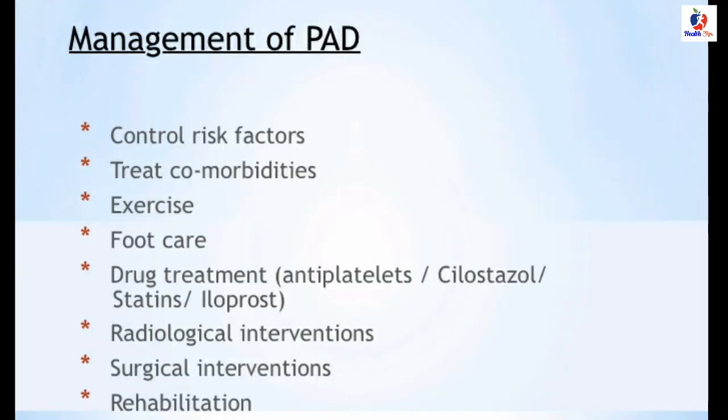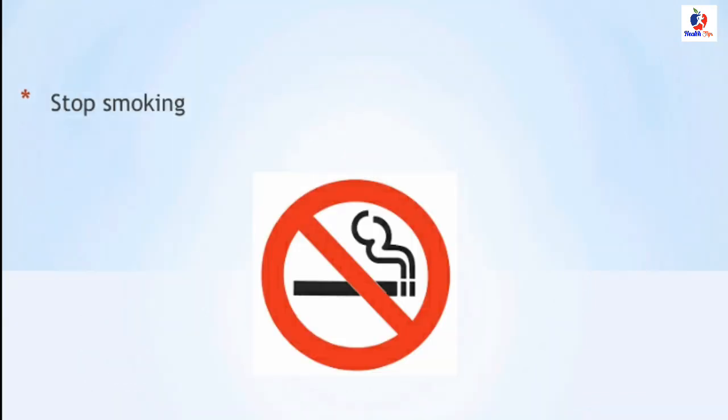And how do we manage a peripheral arterial disease patient? Basically, control the risk factors and treat comorbidities, exercise, foot care, drug treatment, radiological interventions, surgical interventions and rehabilitation. I'm going to talk about them one by one.